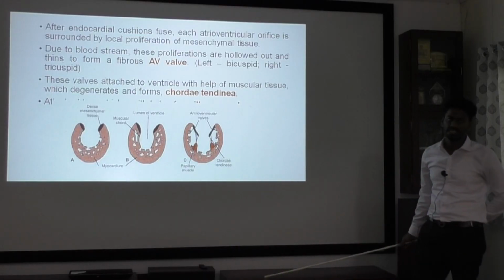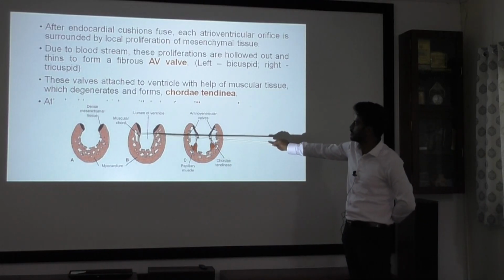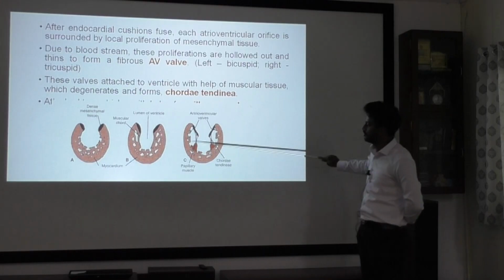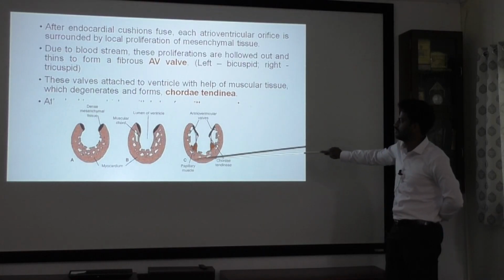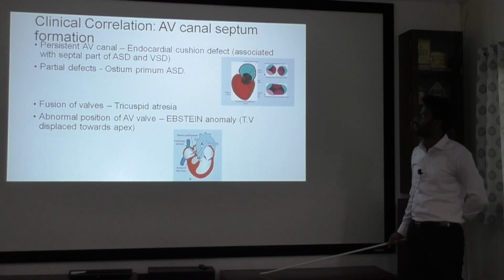On the left side it is bicuspid, whereas on the right side tricuspid. These valves attach to the ventricle with the help of muscular tissue, which later degenerates to form the chordae tendineae, which attach to the papillary muscle. So, this is how AV valves are formed.